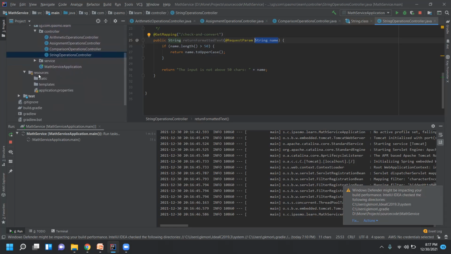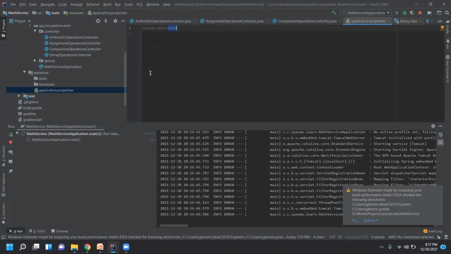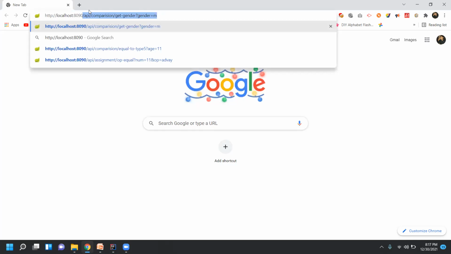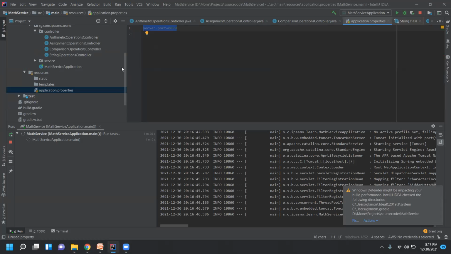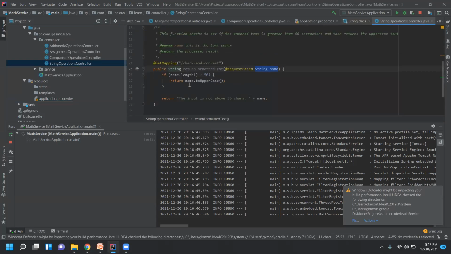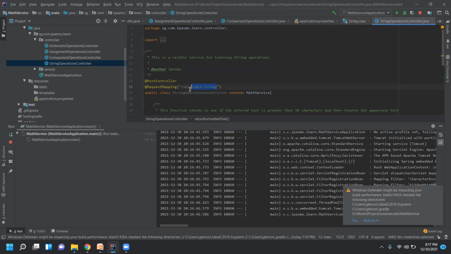Application properties. Correct, it should be in the resources. All the configuration files are in the resources folder, and inside it you'll have application.properties. Here we have specified 8090, so you should use 8090. Then we go to the class, go to the class level mapping: /API/learn-string. Okay, give me a second.